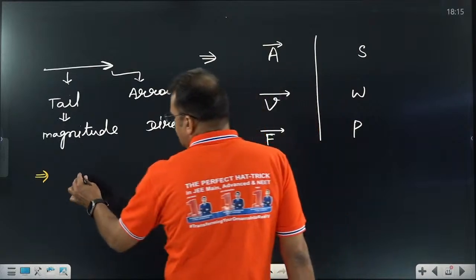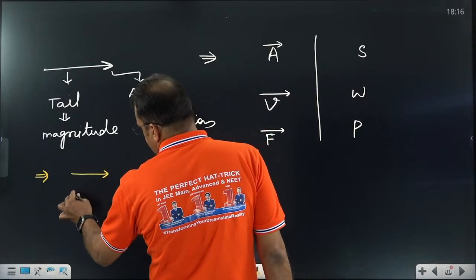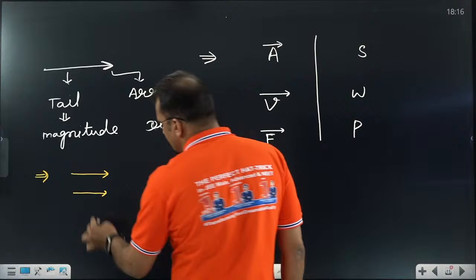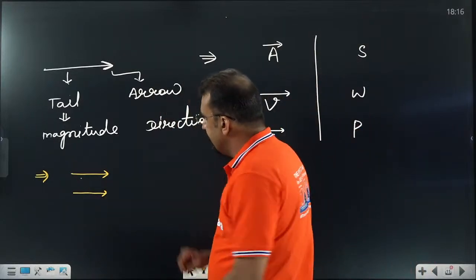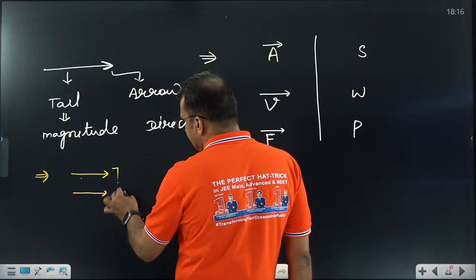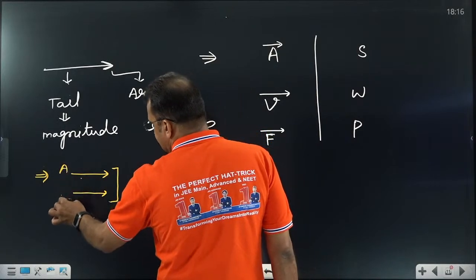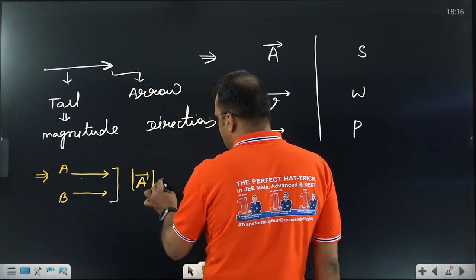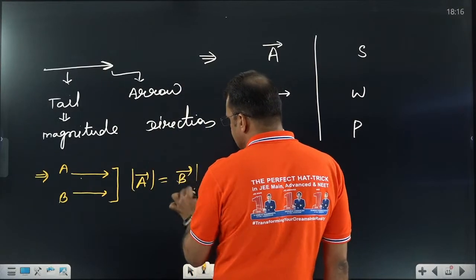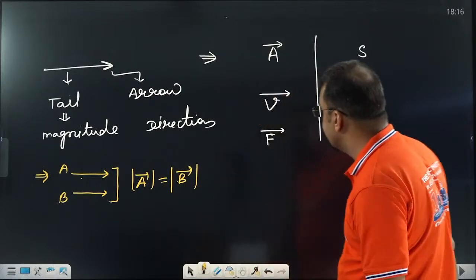If someone asks you, one vector is this one, the second vector is this one, what do you understand by these words? He said we have seen that both have equal magnitude. Let us assume this is vector A, and one vector is B. How to define it? Magnitude of A equals magnitude of B. This is magnitude. Sometimes you are getting confused.